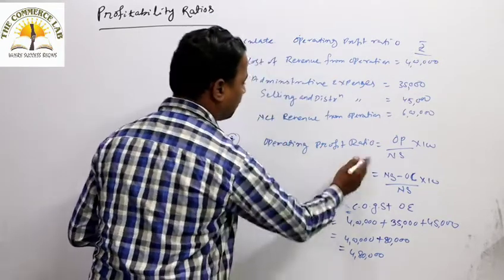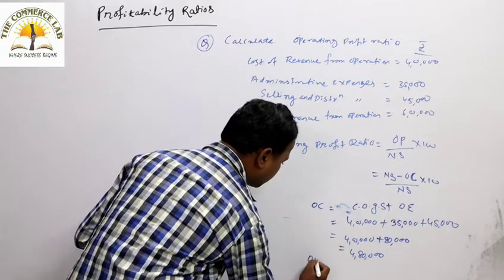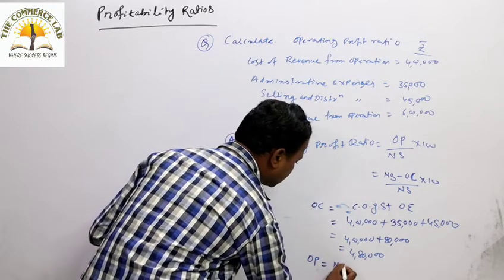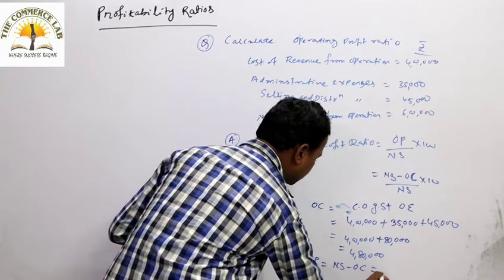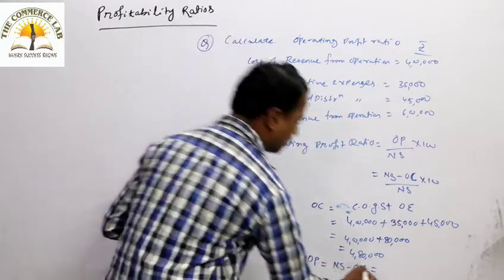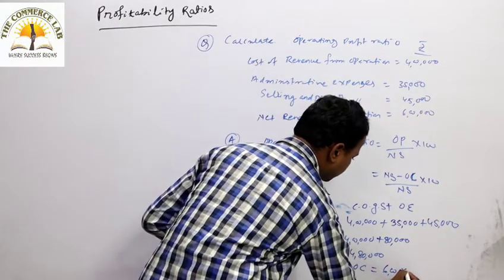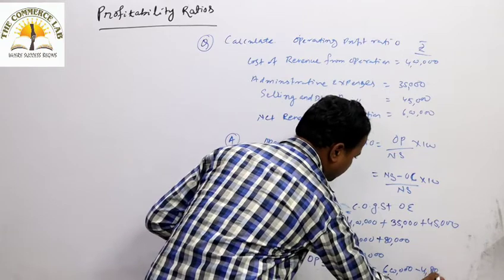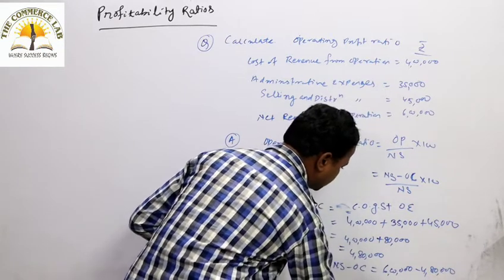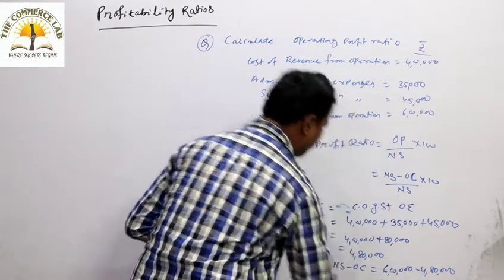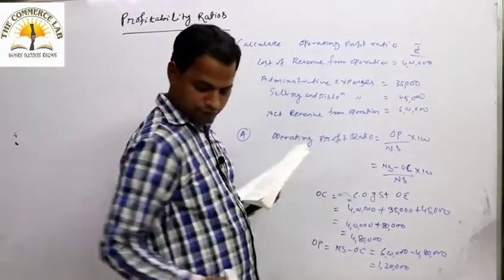So the operating profit you can calculate as net sales minus operating cost. That net sale is how much? 6 lakh minus 4,80,000. That means how much? 1,20,000 will be your operating profit.